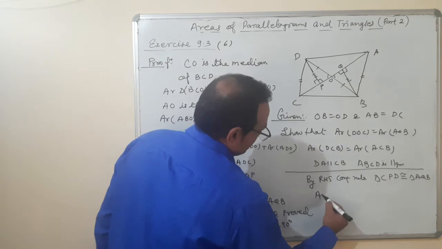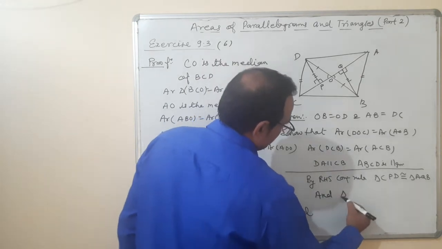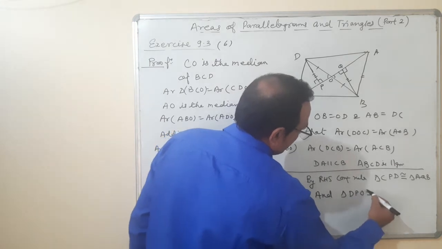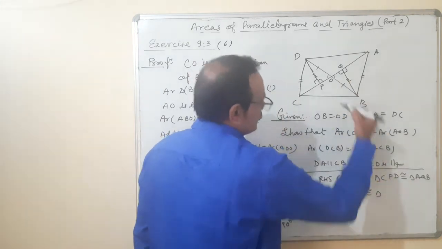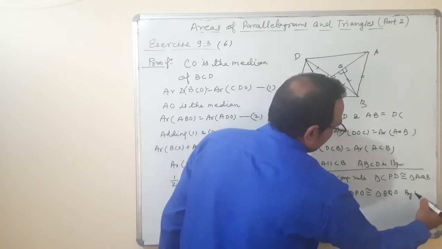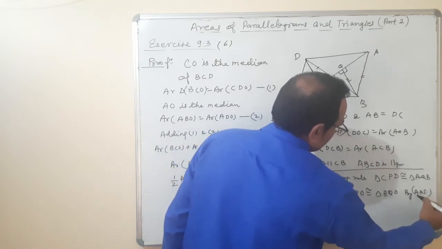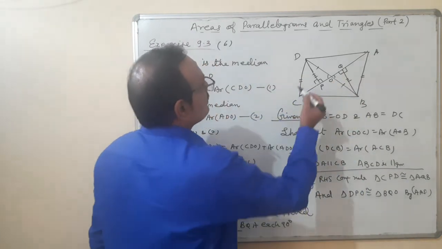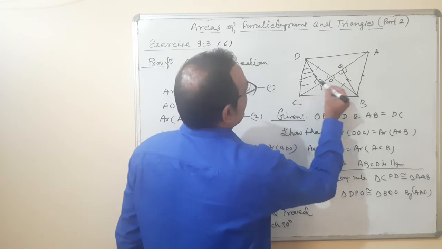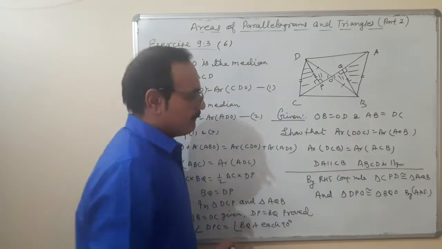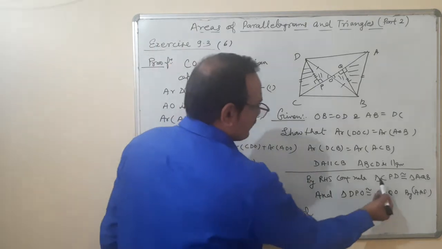and triangle DPO is congruent to triangle BQO by angle side congruency. Okay. So now what happens? These two parts are equal, they are congruent, and they are also congruent. Okay. So what does it mean?